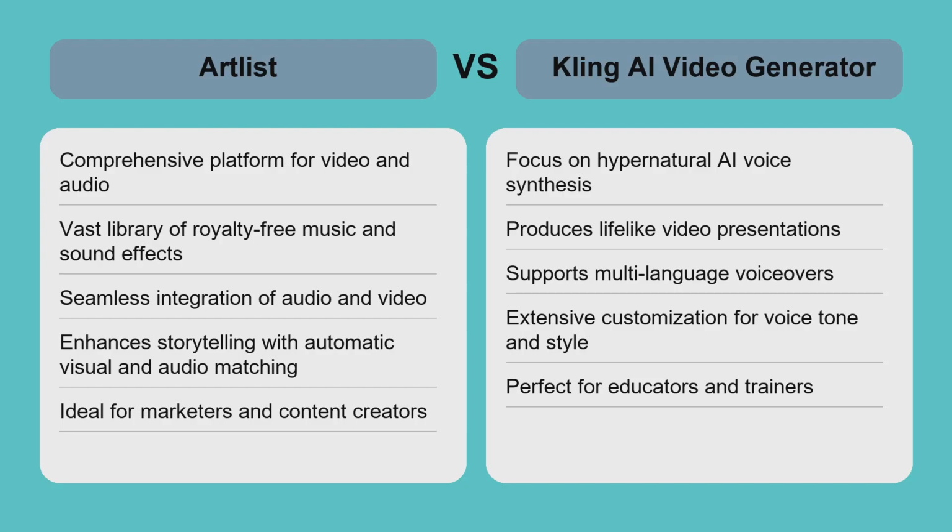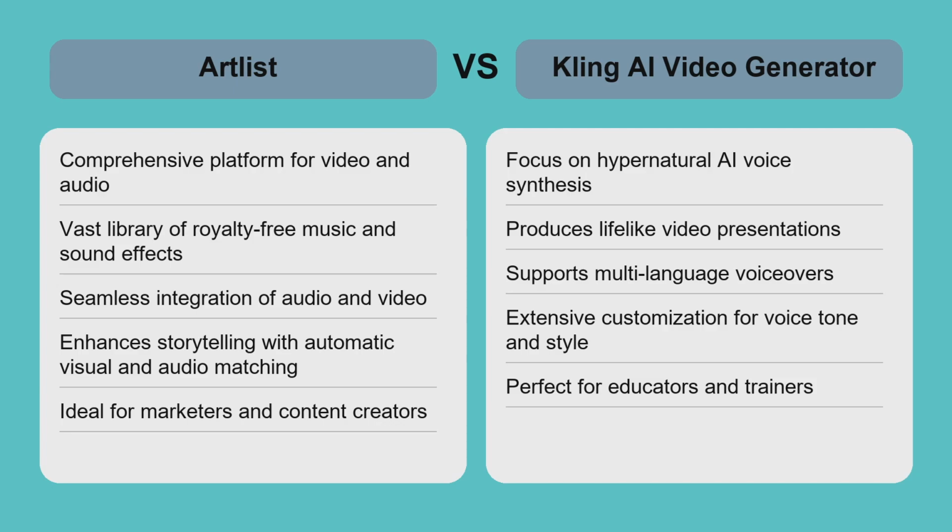Artlist excels when you need a full creative suite with music, sound effects, and video templates all in one place, perfect for marketers and content creators aiming for polished multimedia projects. Kling shines in scenarios requiring realistic voiceovers and expressive avatars, ideal for educators or trainers who want to create engaging, personalized video content. The trade-off is between Artlist's broad creative asset integration and Kling's hypernatural voice technology.